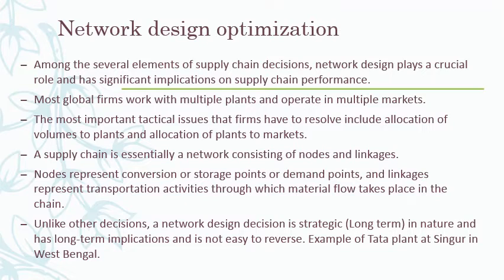For example, the Tata plant at Singur was started during 2004-5. It was planned to start. They had set up a very large factory investing more than 1000 crores of rupees. But unfortunately, the political situation there went to that level that people started opposing the plant, and Tata had to shift it from Singur to Anand in Gujarat, and they started production here at Anand.